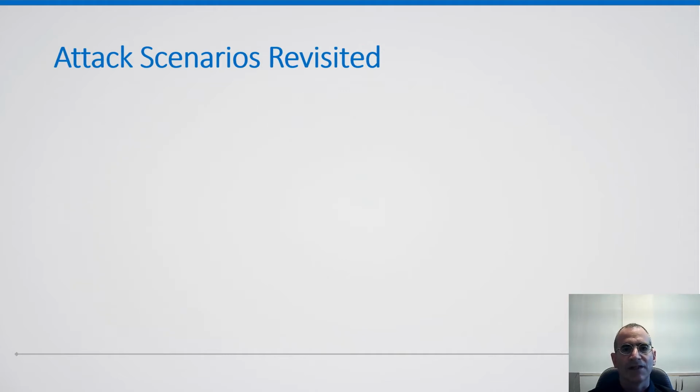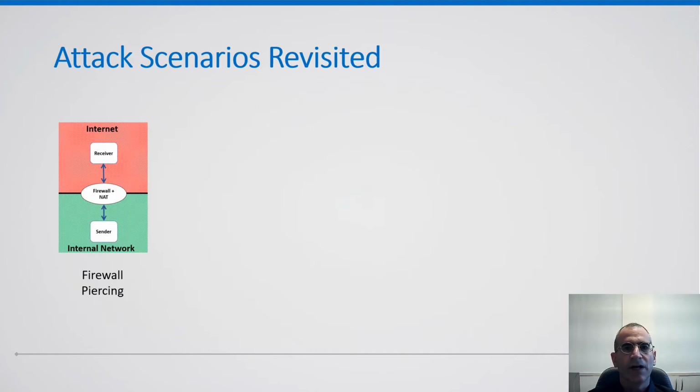Going back to the attack scenarios, in the firewall piercing scenario, the pivot host is the firewall itself. It may run on a Linux operating system or perhaps OpenBSD. We construct a covert channel wherein the sender on the internal isolated network communicates with the firewall itself, for example, pinging it over ICMP, and likewise the receiver on the internet also communicates with the firewall by pinging it. The covert channel then allows the sender to send bits to the receiver.